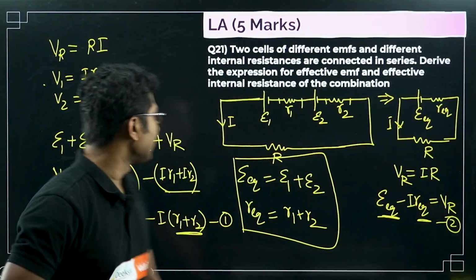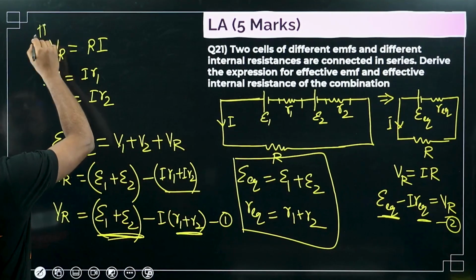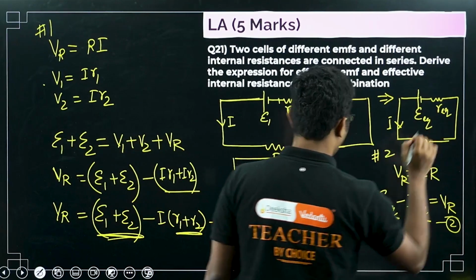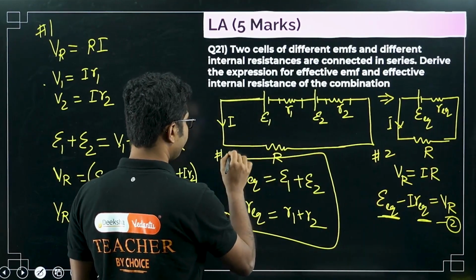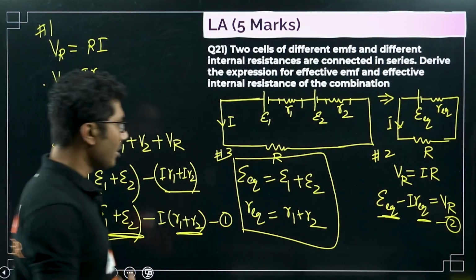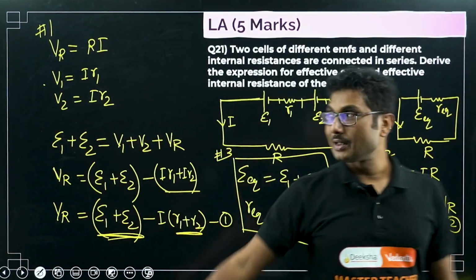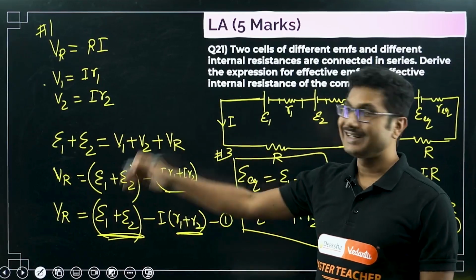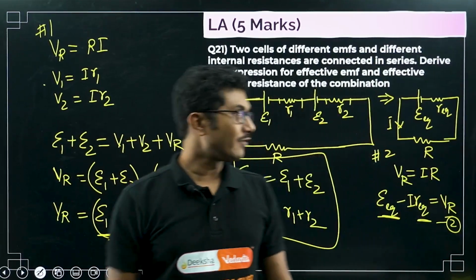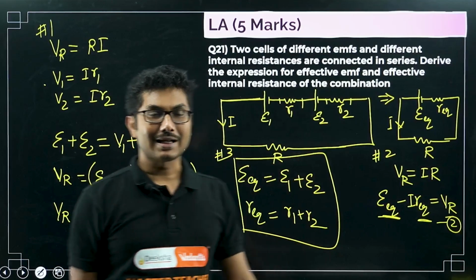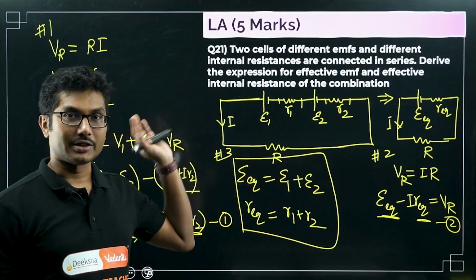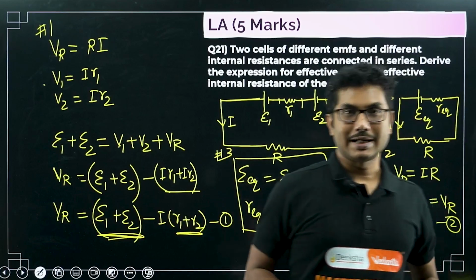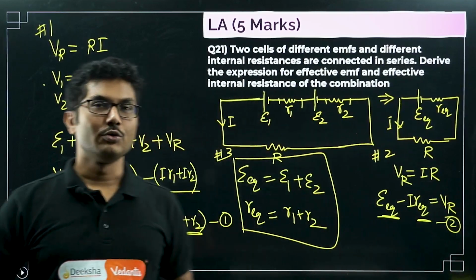So this is step 1, this is step 2, and this is step 3. First you write the step 1 equations from circuit 1. Then we write this from circuit 2, the equivalent circuit, and comparing equations 1 and 2 we can write this. Like that you have to write, and you will get full marks. If you understand this, it is very easy to answer.